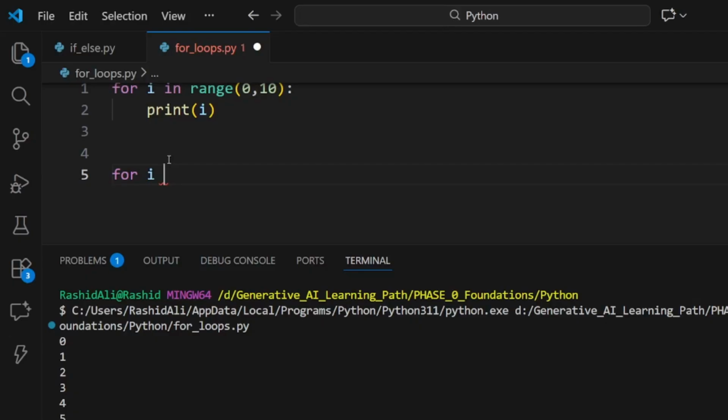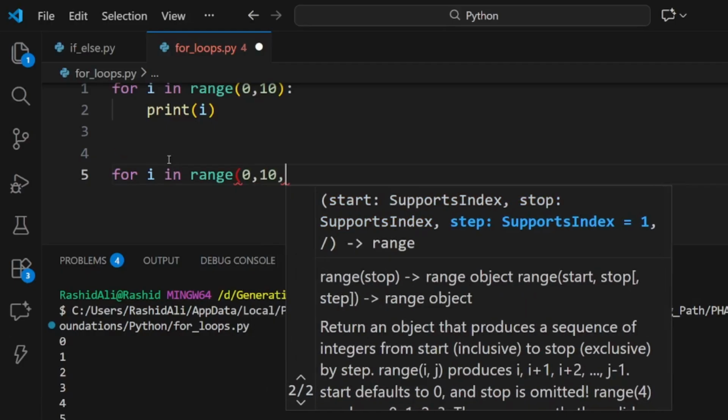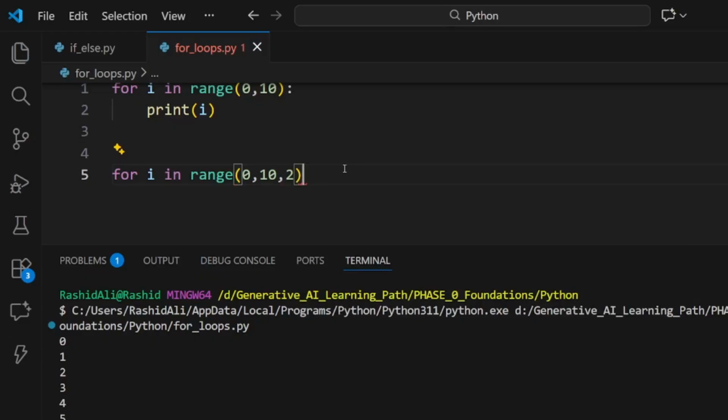So 0 is the lower limit, and this is the upper limit. After it you can see we have a step. I made a mistake: it has just 3 parameters, not 4 as I said earlier, so make a correction in your notes. That is the step parameter. By default its value is 1, and we are going to change its value. So this is the value we want.